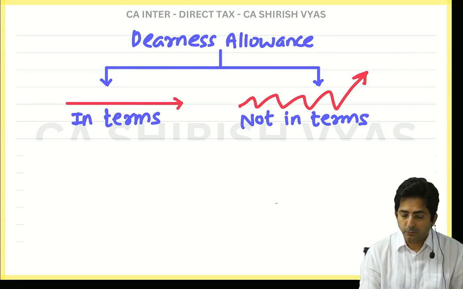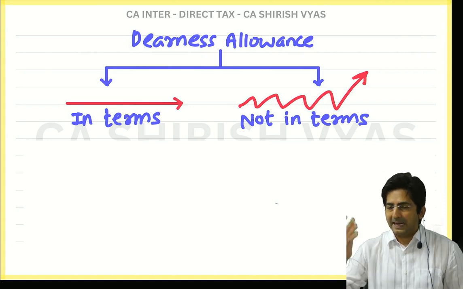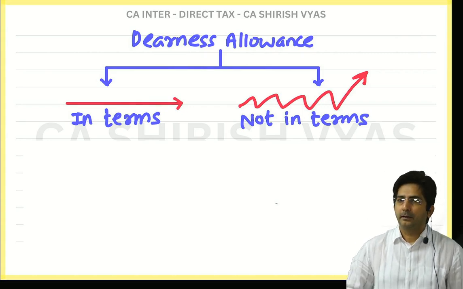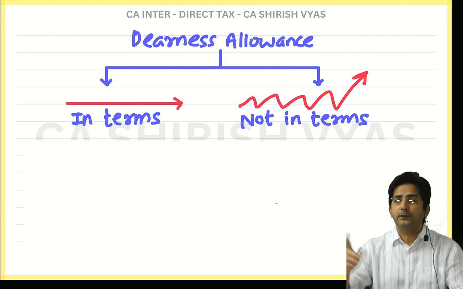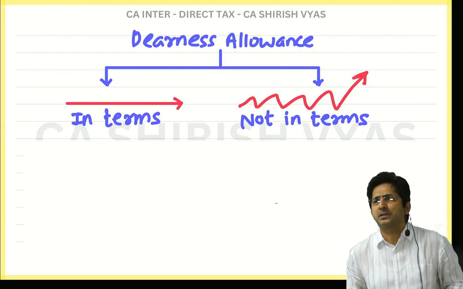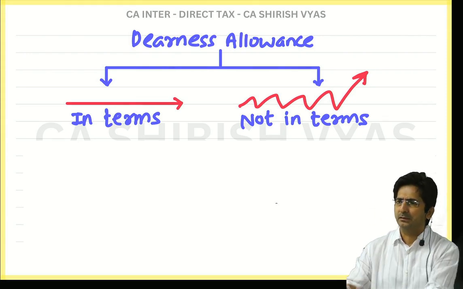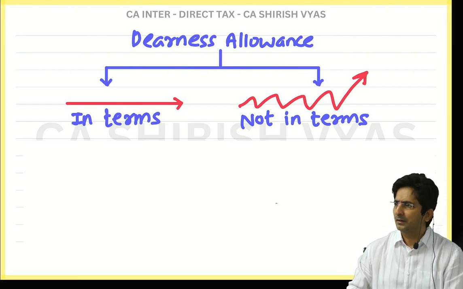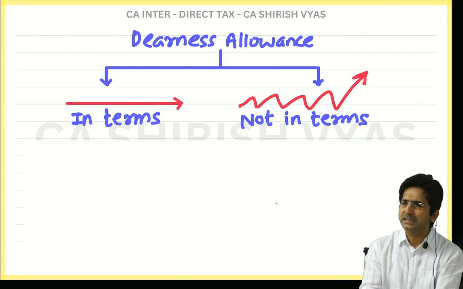No, that is okay. See, anyways, for a student, what difference does it make? In actual life, the employee is affected. His dearness allowance will fluctuate according to inflation or whatever. He is affected. As a student, what difference does it make to us? As a student, we are solving the question. So in the question, whether the DA is in terms or not in terms, as a student, you have to write it in the statement because it is taxable.